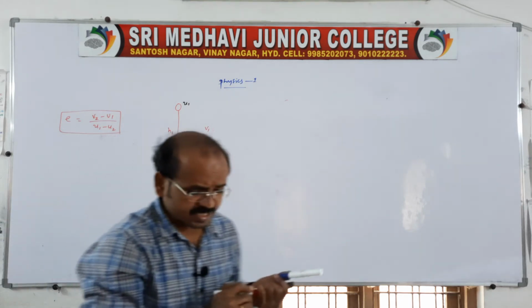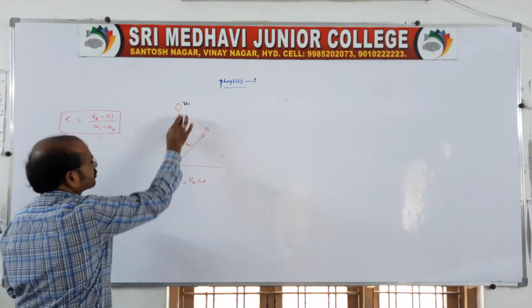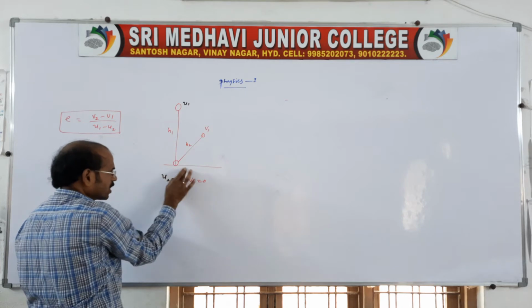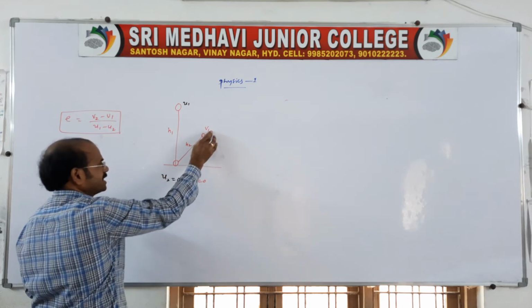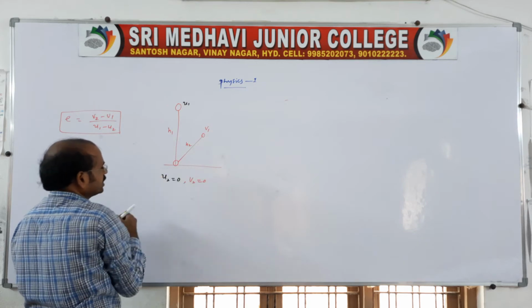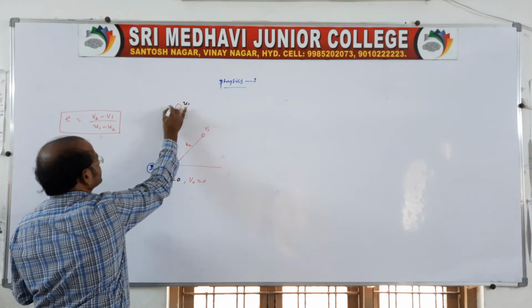Before and after the collision, the second body is at rest. So the body falling from height h1 collides with the second body and rebounds through a height h2 with speed v1.